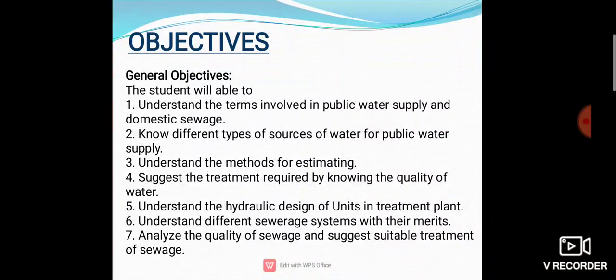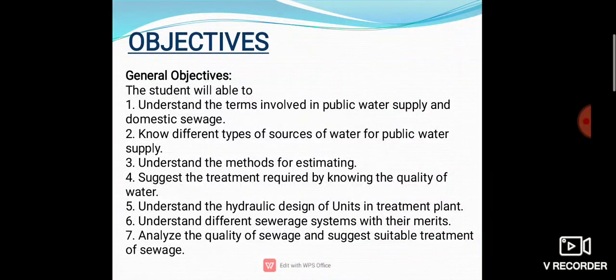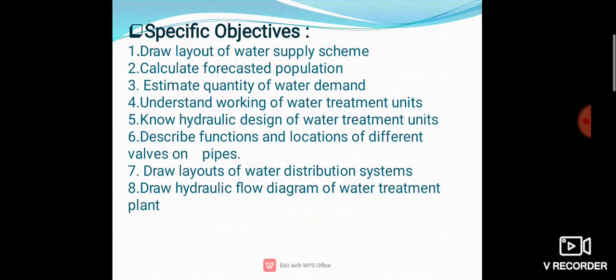After that, understand the hydraulic design of units in the treatment plant, then understand different sewage systems with their merits. Okay, then analyze the quality of sewage and suggest the suitable treatment system for sewage. After that, specific objectives. What are the specific objectives? The first is draw layout of water supply scheme.